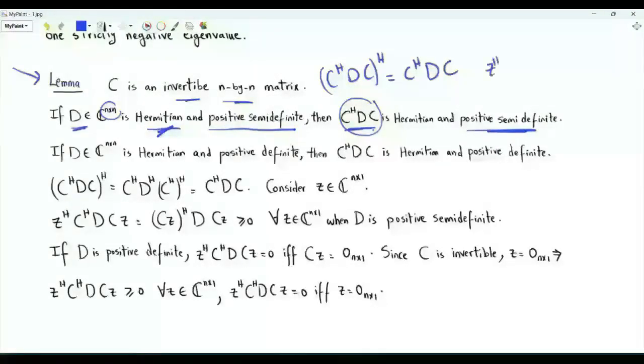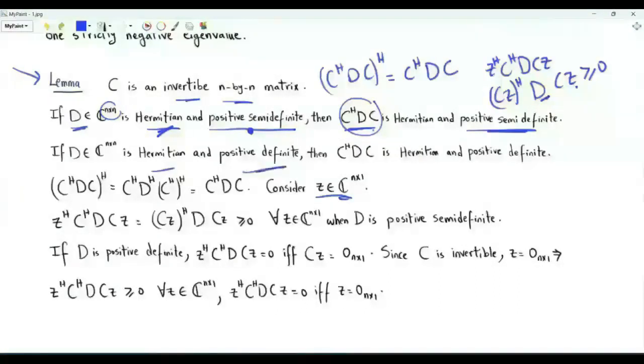It is positive semi-definite because of the following. Consider Z Hermitian, C Hermitian, D C Z, where Z is an n-dimensional column vector. This quadratic form is CZ Hermitian, D CZ. Because D itself is positive semi-definite, this quadratic form is greater than or equal to 0 for every Z. If D is Hermitian and positive definite, again C Hermitian D C is Hermitian. Also, Z Hermitian C Hermitian D C Z, which is this quadratic form, is non-negative.